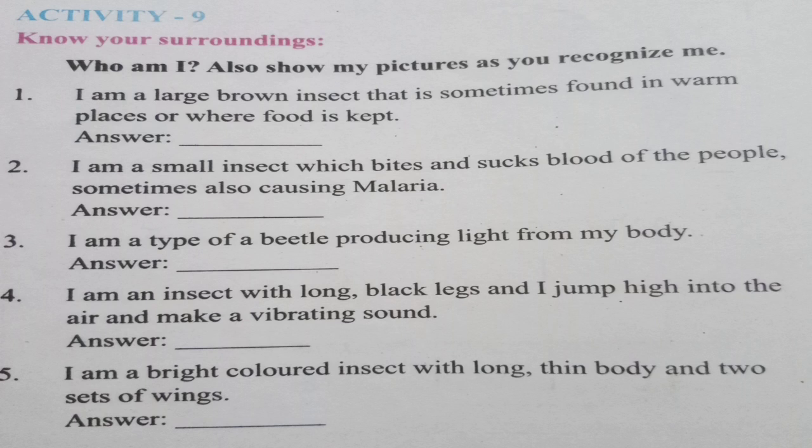Number 3, I am a type of beetle producing light from my body. So you have to give the answer. I am an insect with long black legs and I jump high into the air, making a vibrating sound. So I think this is also clear. Okay dear students, for 1, 2, 3, 4, 5, all the 5 clues are given here. You have to read the clue, find the answer, and write it here. I think the clues are very clear. You will not have any doubts regarding any insects. Still, if you find any doubts, I will be there to help you out.